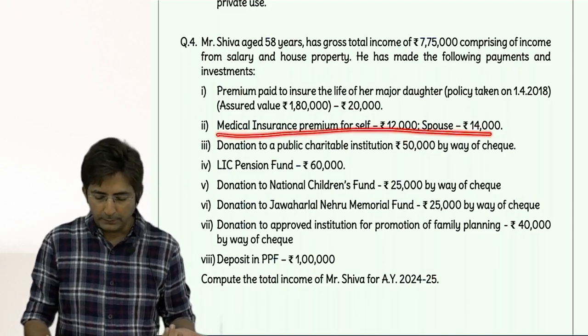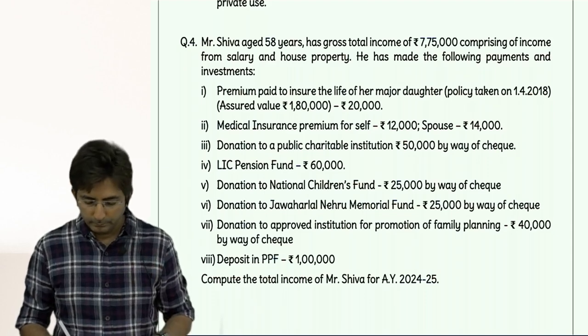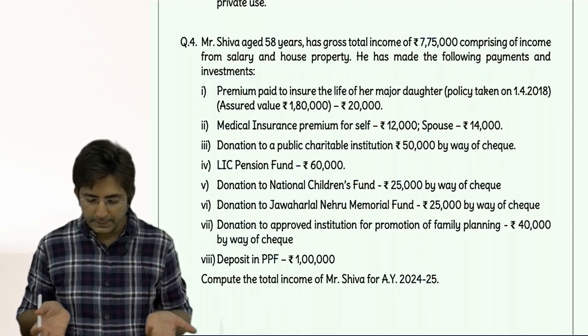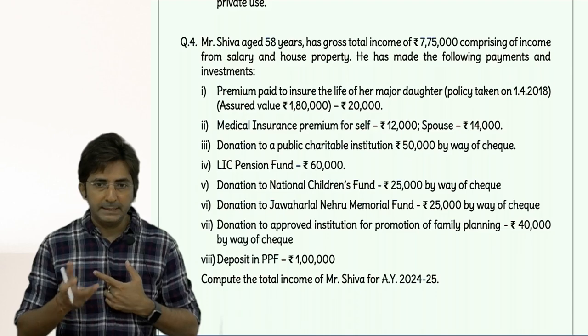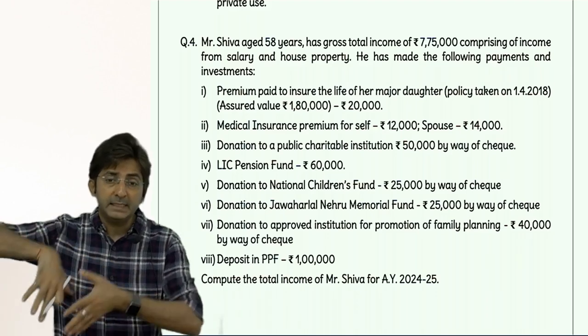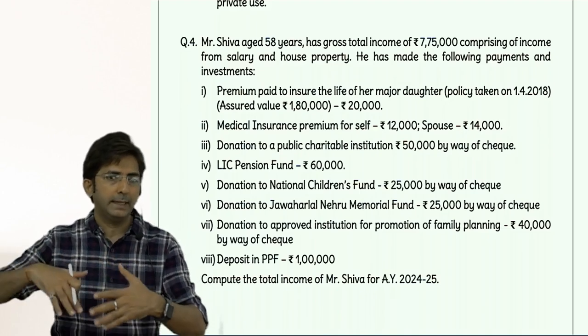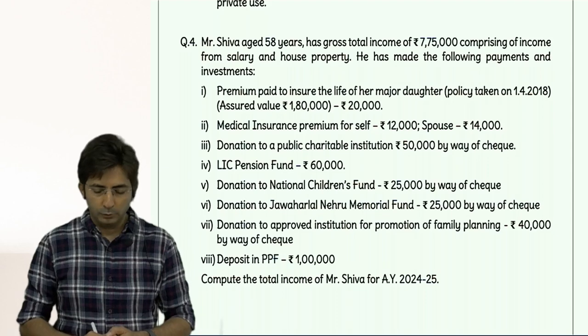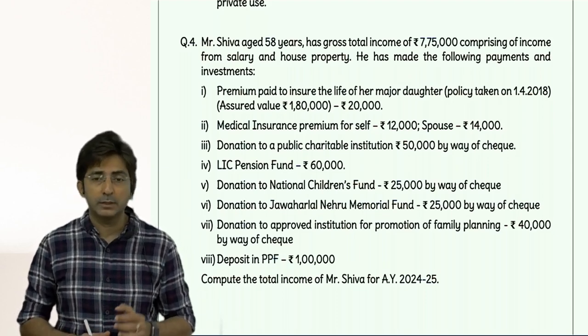ATD 25,000, right? ATG you have to take at the end. So that's it, we have reached the end. After ATD, only ATG is left. And when only ATG is left, your answer is called adjusted gross total income, AGTI. Okay, so what is your AGTI? 6 lakhs. 6 lakhs is your AGTI.